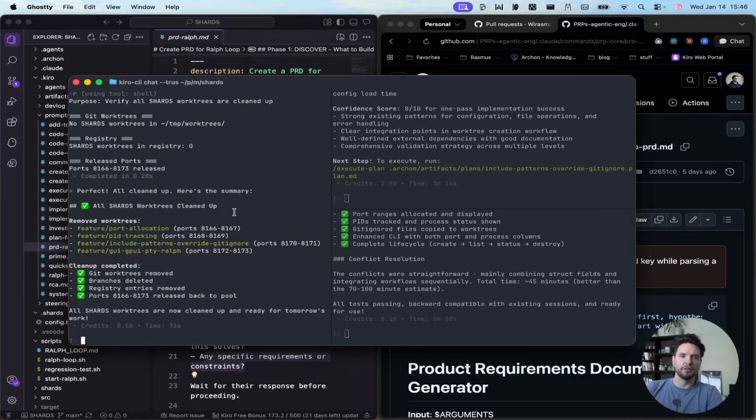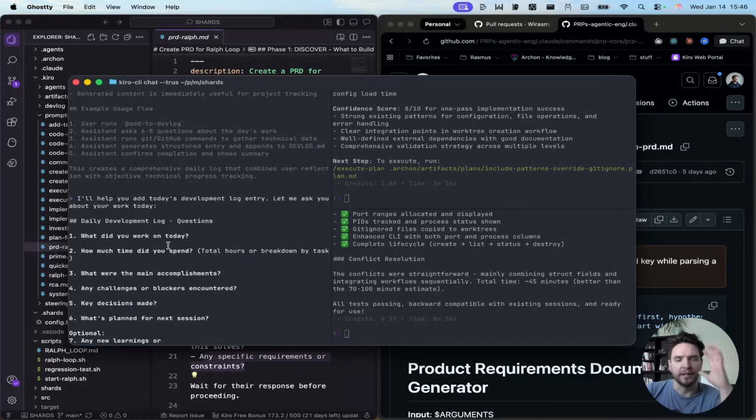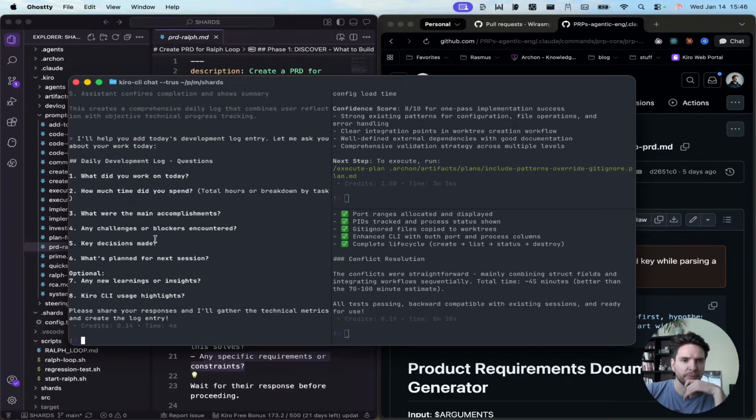Okay, so what I'm going to do here as well is I'm just going to run an add to devlog, and then we're basically done for the day. The add to devlog command, of course, is for the hackathon, but it's pretty good to use this kind of practice. It will help you document what you did in this session and help you with context for upcoming sessions if you want to. But yeah, I'm just going to answer these questions here.